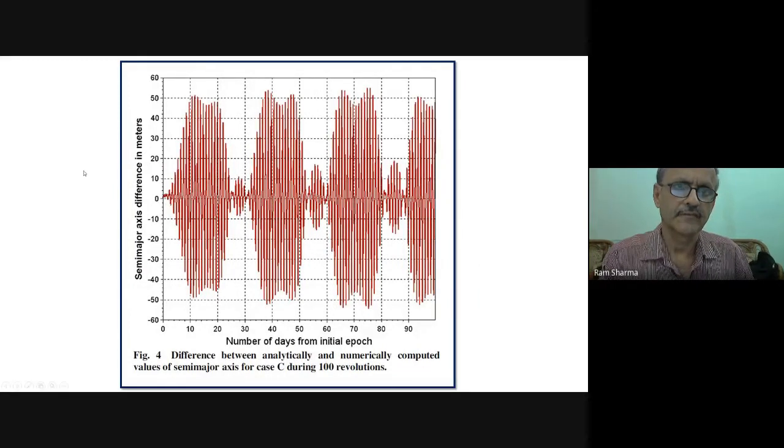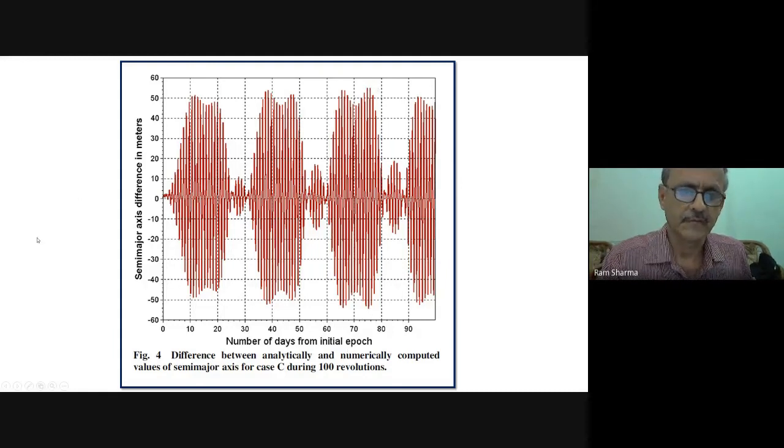The difference is not increasing as such. See, it's not that it's growing and growing, but it's following some pattern, and these patterns are almost the same. In the beginning the error grows up to 50, this is difference in meters, maybe a little more, up to 55 meters on this side and this side.